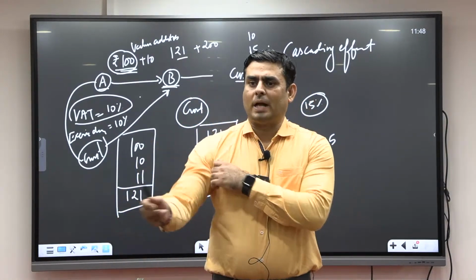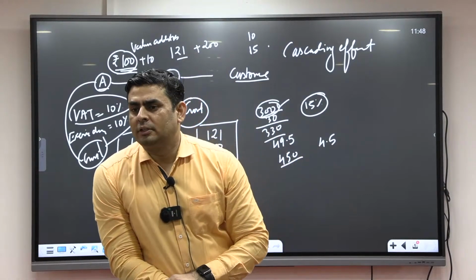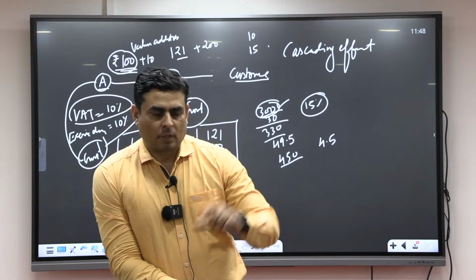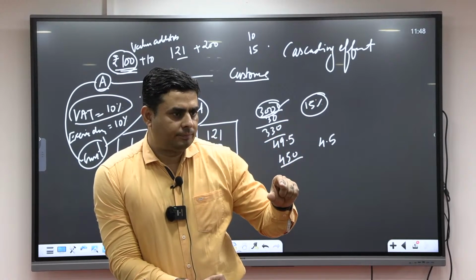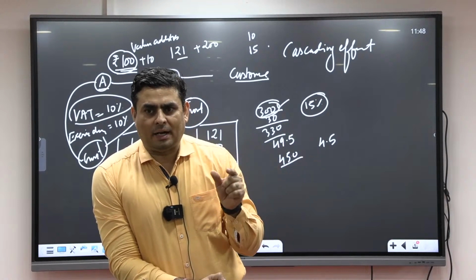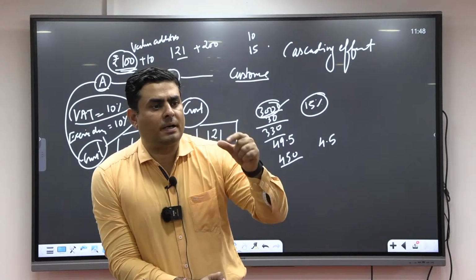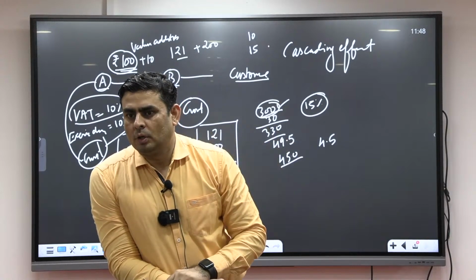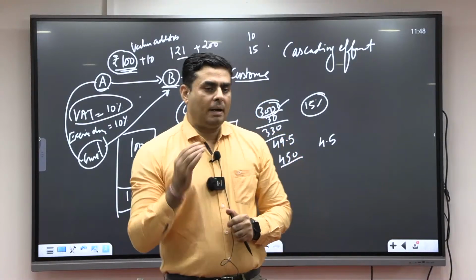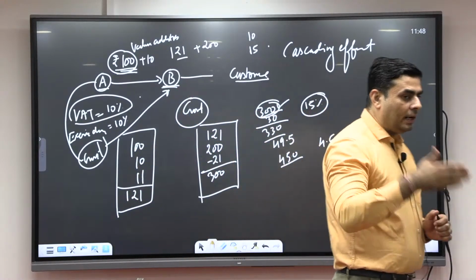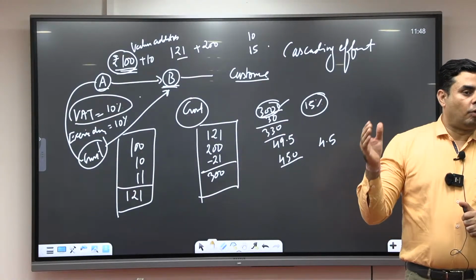But the government also knows that this cascading effect impacts consumers' spending capacity badly. Why? See, 4 rupees 50 paisa, he paid extra here. If he is not going to pay that 4 rupees 50 paisa, then it can be spent on any other consumption. So on the same goods, people are paying more. But if they are not going to be hit by this, then what will help them?